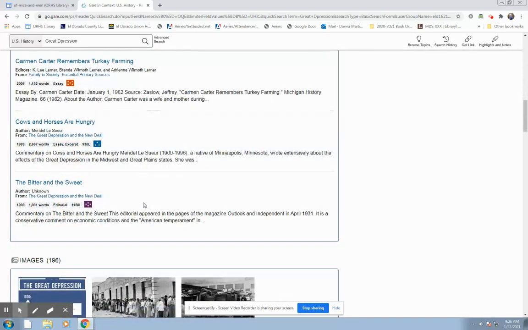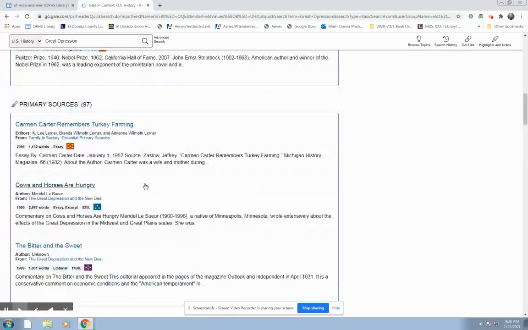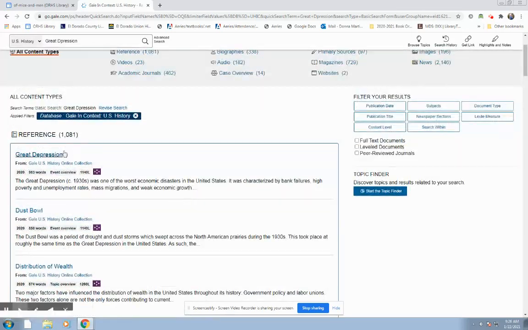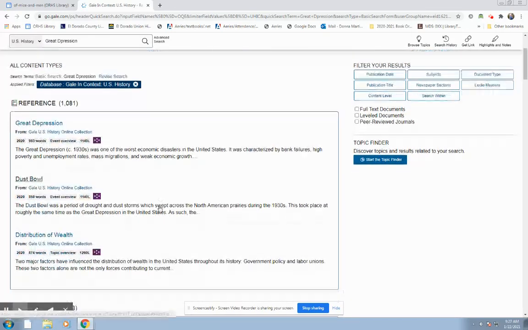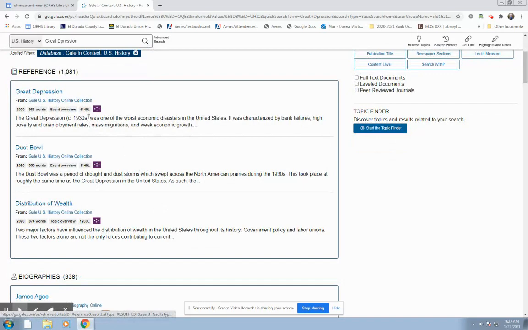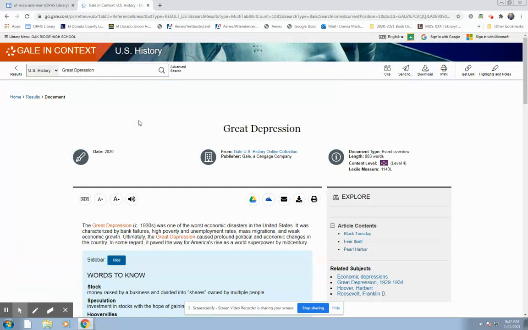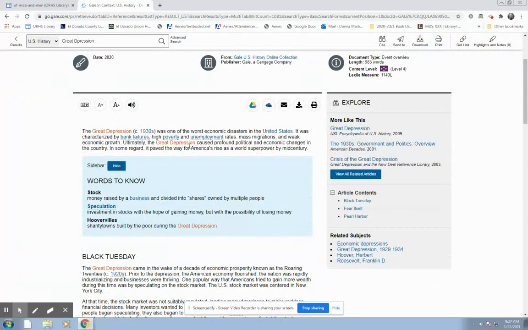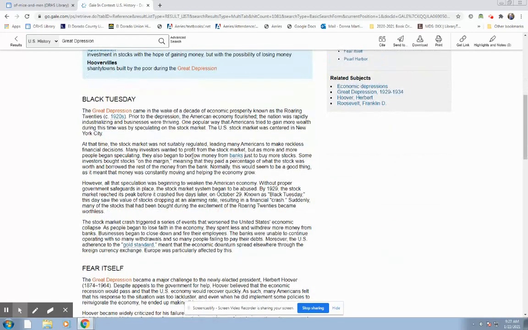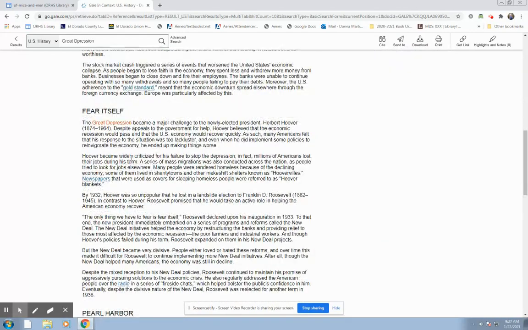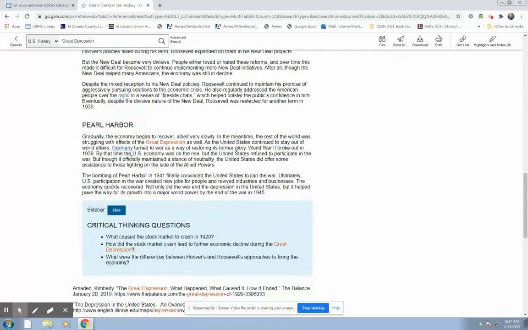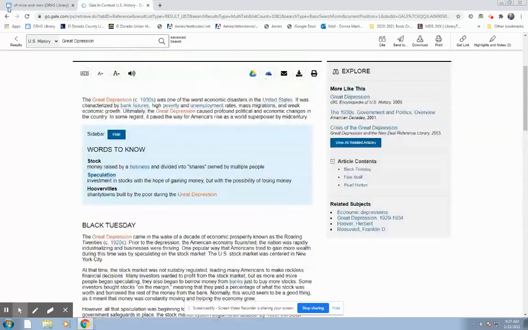Let's see, we've got lots of sources here. Let's stick with reference. These are from encyclopedias usually, or big volume historical books. Let's just try this top one. So the words Great Depression were in our search, so of course it's highlighted. It's talking about a lot of different things. Pearl Harbor. Okay, this one I'm not too impressed by, so let's try something else.